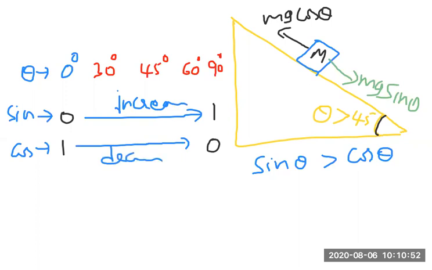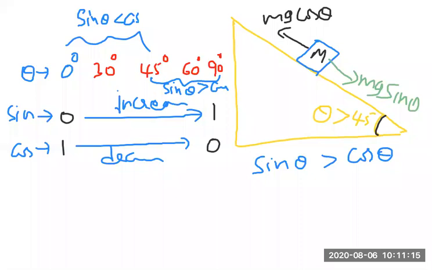So now, sin theta is greater than cos theta whenever theta is greater than 45, that is, from 45 to 90. Here, sin theta will be greater than cos theta, and from 0 to 45, sin theta will be less than cos theta. At exactly 45 degrees, both are equal: sin theta is equal to cos theta. This is the information to be known.